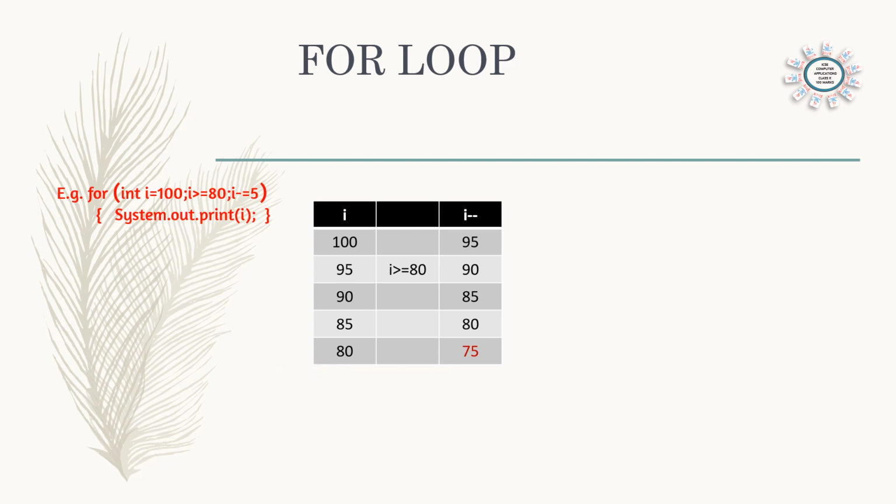So here we can see how the printing will be done. It is saying System.out.print, so it will be coming like this. Actually no gap will be there. This is just to see how the printing is done. And suppose if you are doing println, then the output will be coming like this: 100, 95, 90, 85, 80, and 75 will not be printed. And if you are giving the printing outside the loop, then it can be printed. Otherwise, till 80, the numbers will be printed.